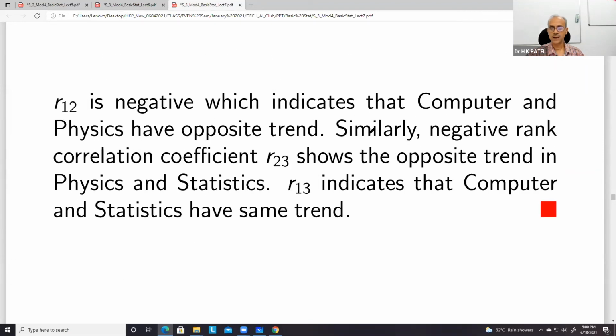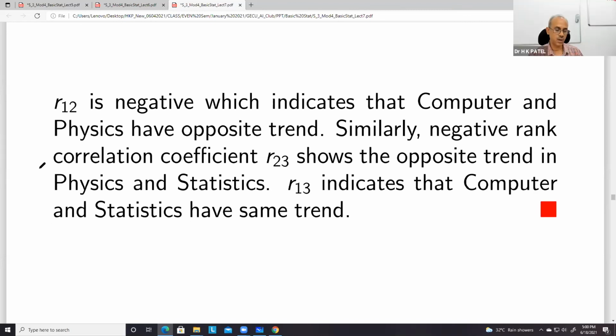So R12 is negative, which indicates that computer and physics have opposite trend. Similarly, negative rank correlation coefficient R23 shows opposite trend in physics and statistics. Yeah, right. And R13 indicates that computer and statistics have same trend. Yeah, great sir, अच्छा example है, thank you so much.